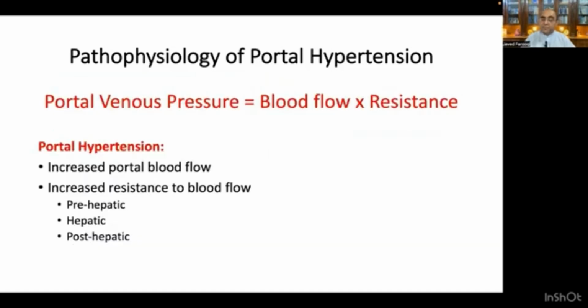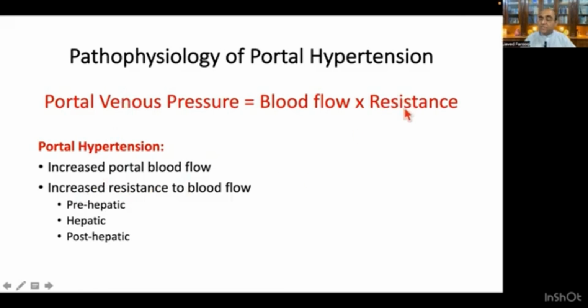This will be important. So now to sum up, the portal venous pressure is equal to the blood flow multiplied by the resistance. So portal hypertension can be because of increased blood flow. When the blood flow increases, it will lead to increased portal venous pressure, or because of increased resistance to the blood flow.